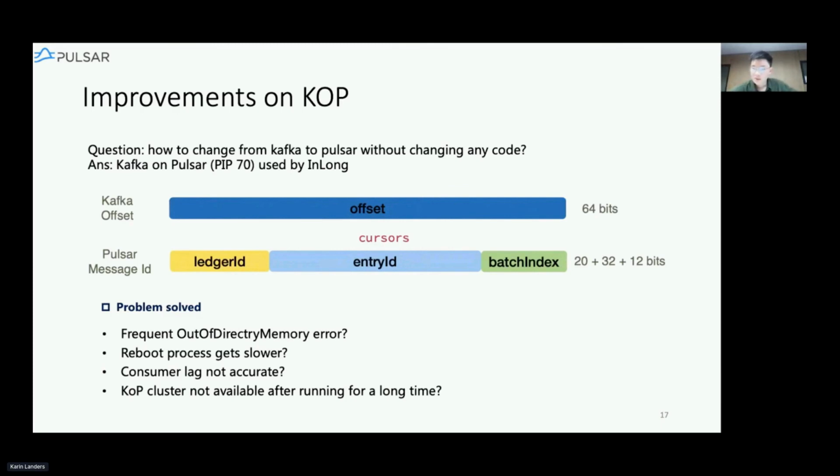We solved this problem by introducing the broker entry metadata. The details will be given by Zhang Dawei in another talk. We were also facing frequent out of memory errors, which we addressed by using the throttle method provided by Pulsar itself.